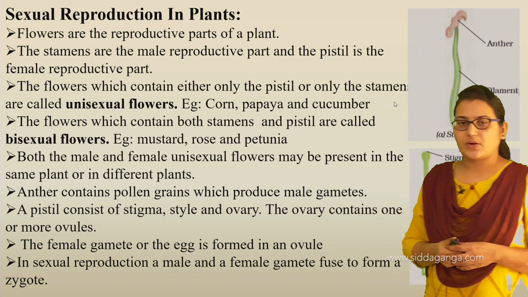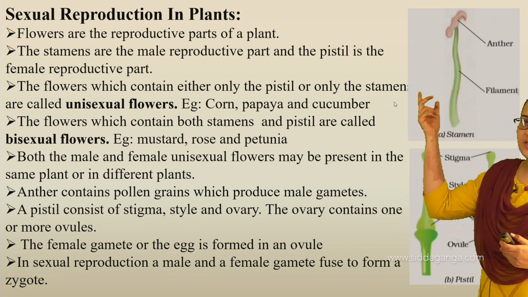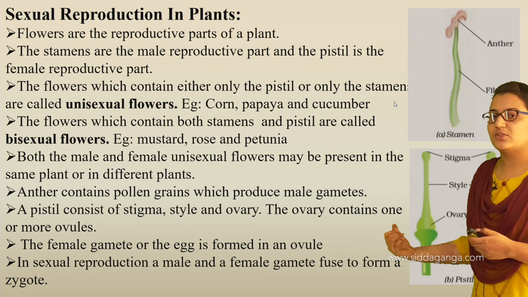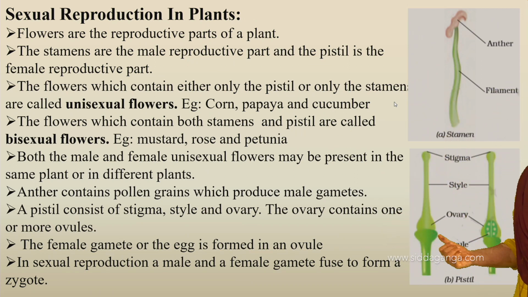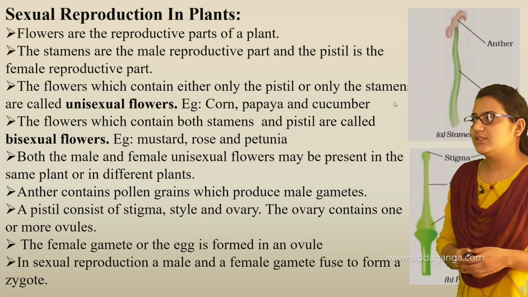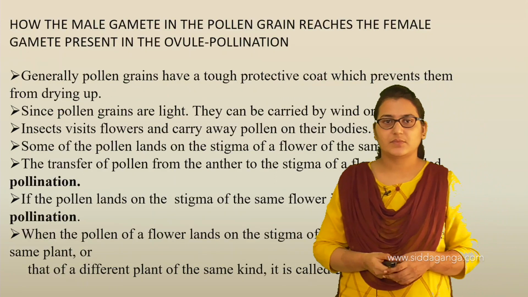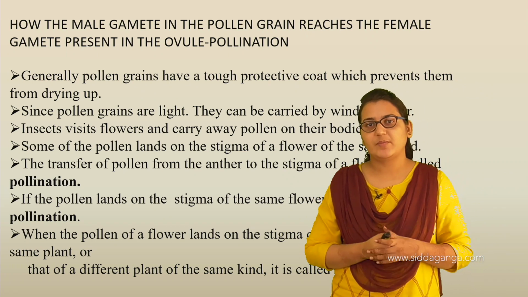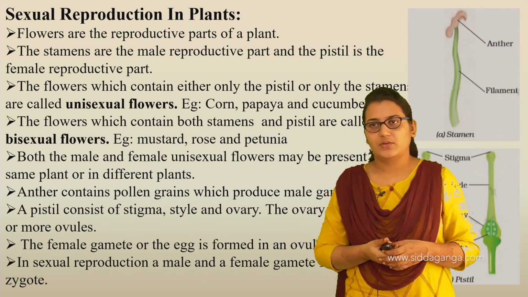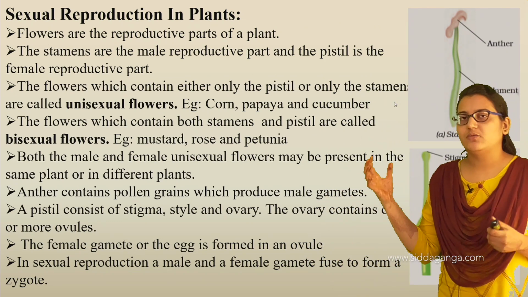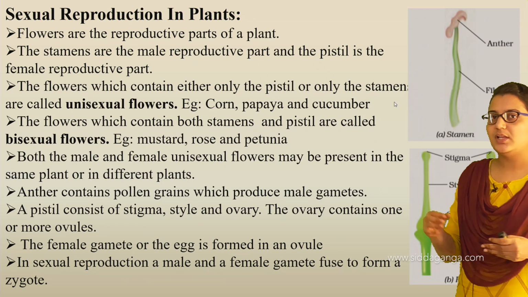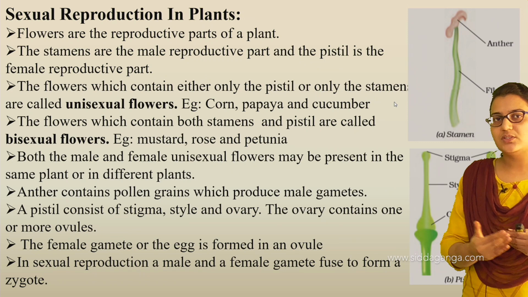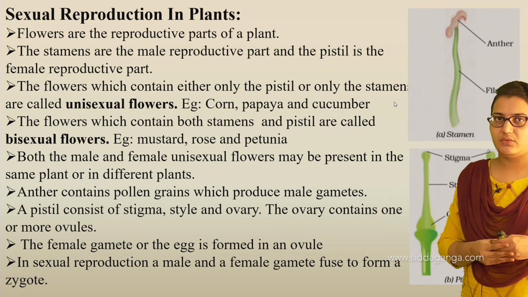In sexual reproduction, a male gamete released from the anther and the female gamete produced in the ovary fuse to form a zygote. So this is sexual reproduction in plants. Now, how does the male gamete in the pollen grain reach the female gamete present in the ovule? We know that when there is sexual reproduction, the male and female gametes fuse together to form a zygote. This zygote develops into a new individual.